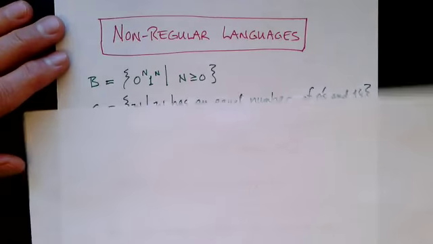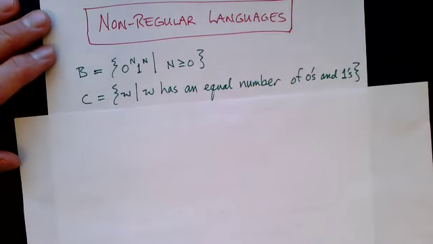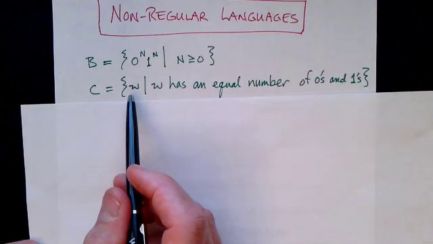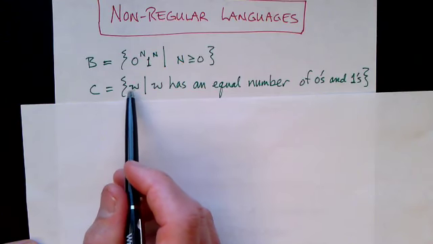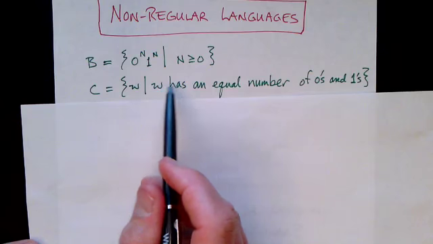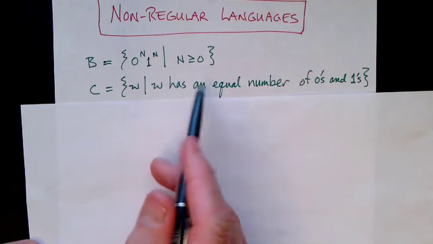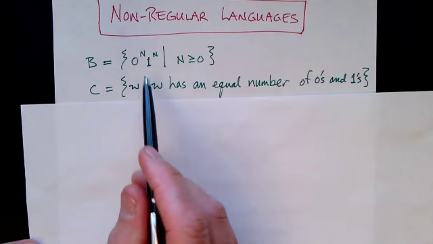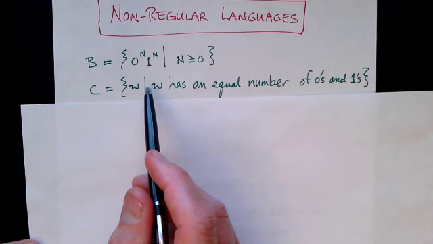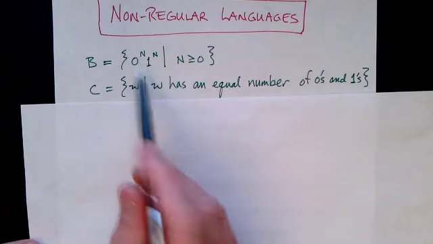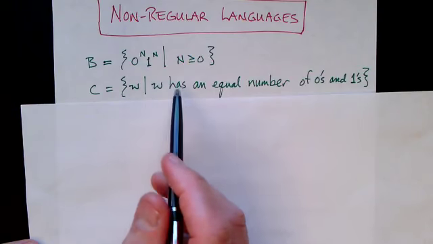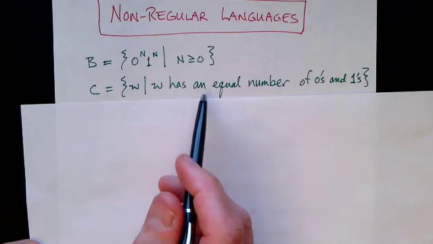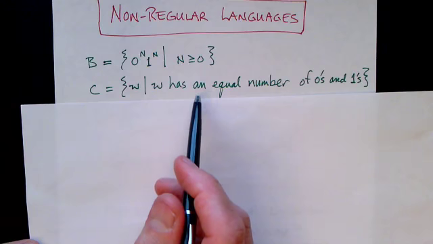Let's look at another language. Every string composed of zeros and ones, where the number of zeros is equal to the number of ones. They can be in any order this time. This is a similar language, and it's also non-regular. Like the language B, it requires you to count up the number of zeros and count up the number of ones, or perhaps keep track of the difference in the number as you go through the string.